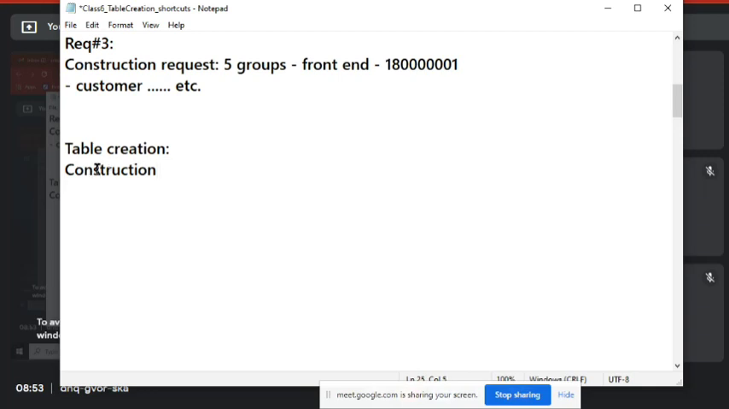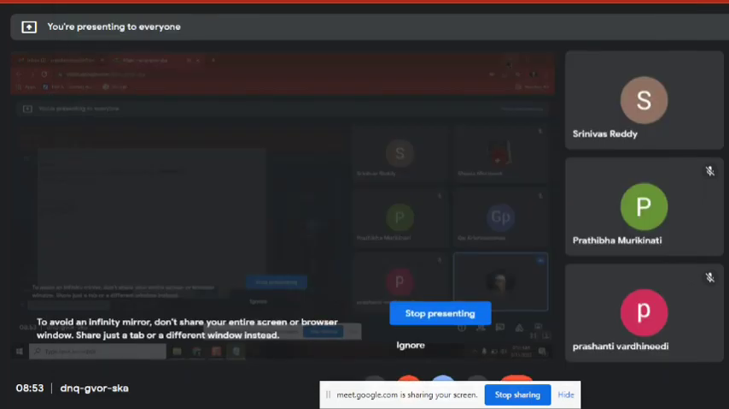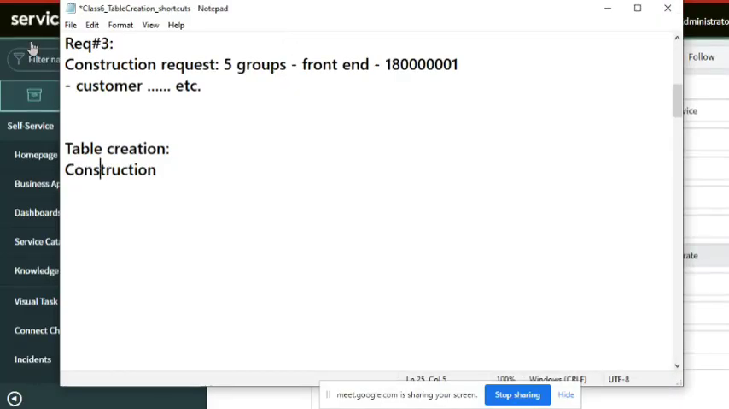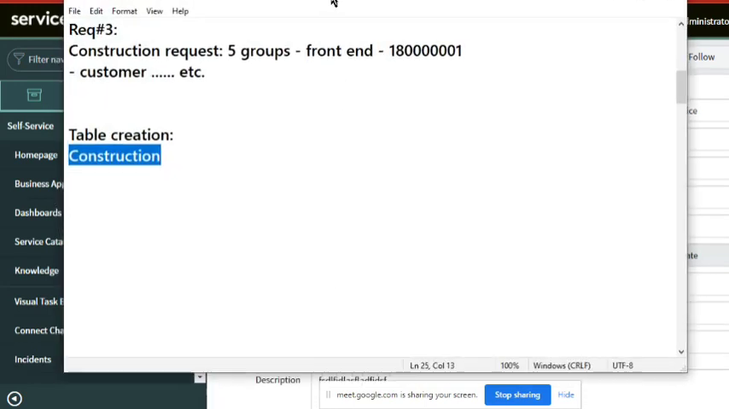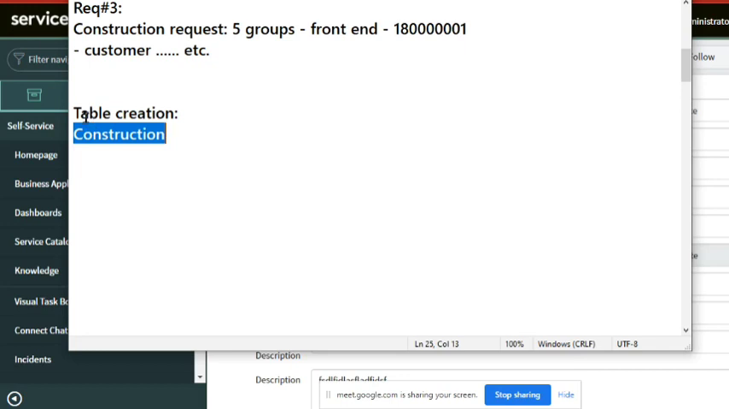Maybe I'll put the question in a different way. In ServiceNow, there is already an application like construction support. Same like incident management, construction management is already there. That time also you create a table. There is a pre-built application in ServiceNow called construction management. In that case, you again create a table.